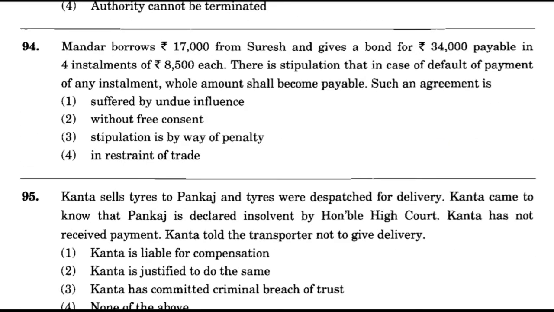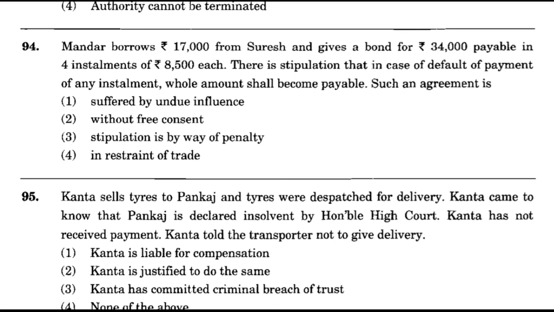Now question number 94. Mandar borrows rupees 17,000 from Suresh and gives a bond for rupees 34,000 payable in 4 installments of rupees 8,500 each. There is a stipulation that in case of default of payment of any installment, whole amount shall become payable.